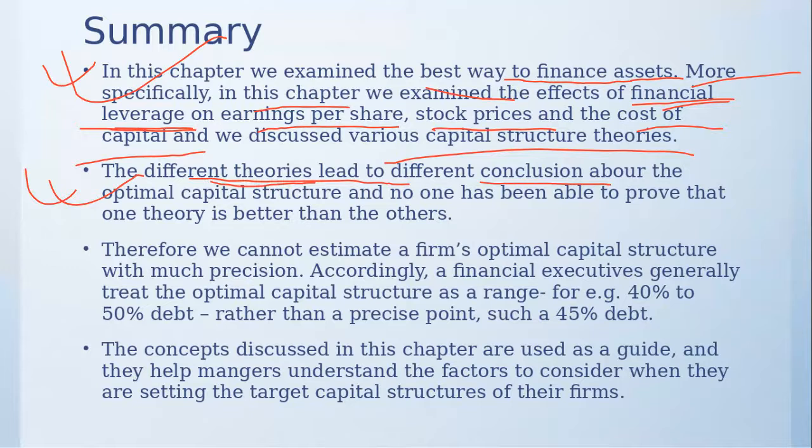You can have your own theory of finance as well. Maybe tomorrow you will promulgate a theory which might win a Nobel Prize, like Modigliani and Miller's theory. So different theories lead to different conclusions. Of course, different perceptions are already mixed, so they bring different conclusions. About the optimal capital structure, no one has been able to prove that one theory is better than others.